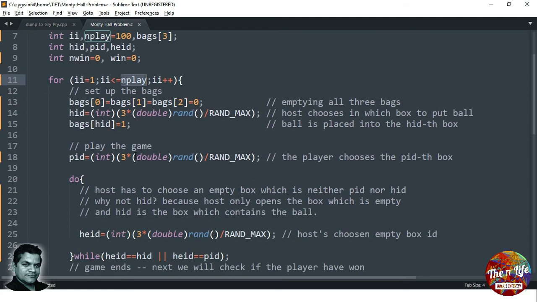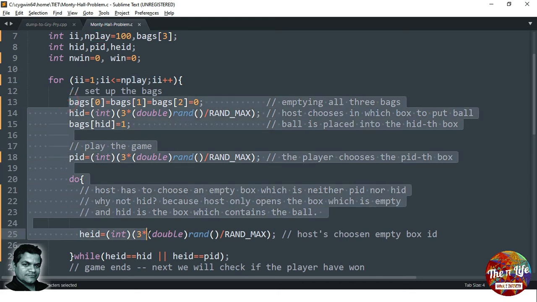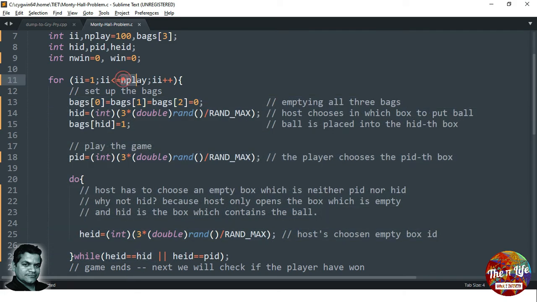And in this loop, if it goes just one time, then it's like I'm playing one game. Then it comes back and runs again. Then it's another game. And this way it runs again and again. That's why it's called a loop. So it plays n play times.